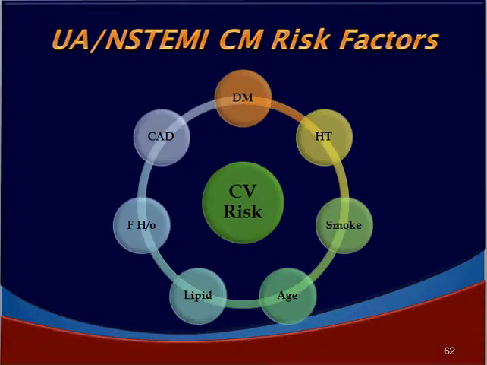What are the risk factors, cardiometabolic risk factors we need to consider in a case of unstable angina or NSTEMI? Diabetes mellitus is a sheet anchor, hypertension, smoking, advancing age, dyslipidemia, family history of coronary artery disease and previous history of coronary artery disease. These will pave way for higher risk, and these risk factors are incorporated in working out what is called the TIMI score.